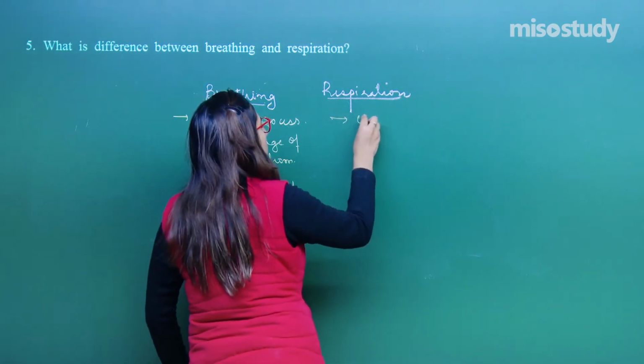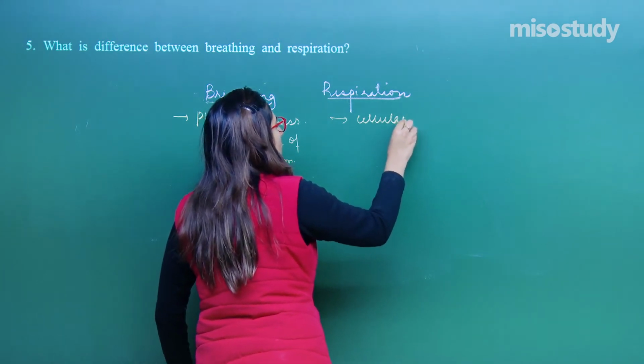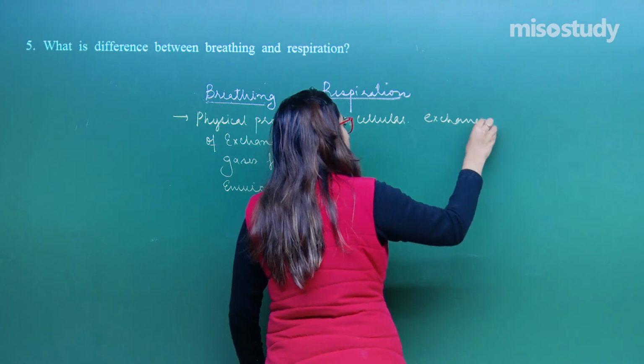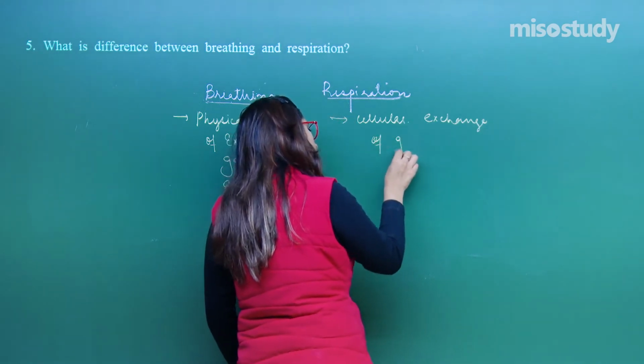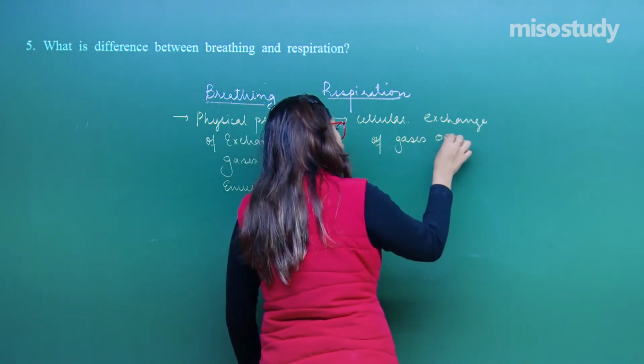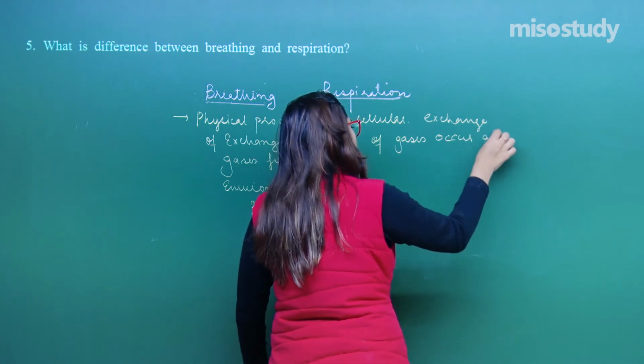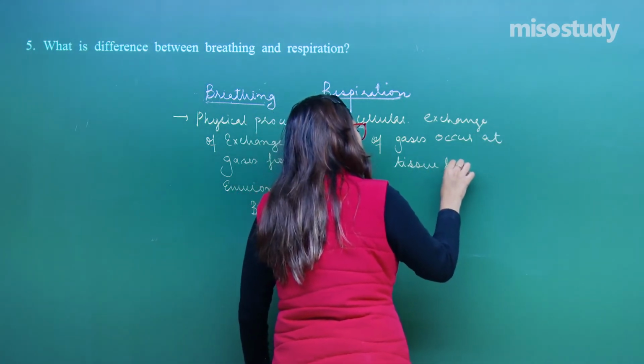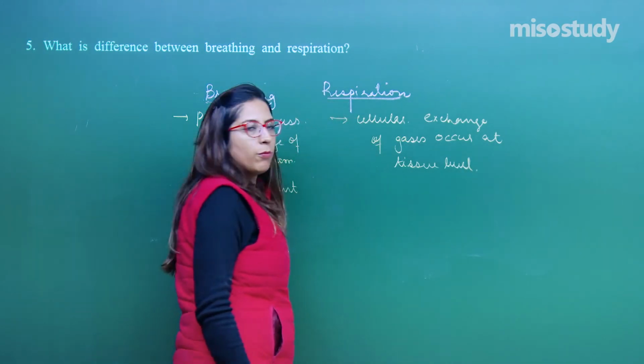Whereas respiration is a cellular process where exchange of gases occurs at tissue level from blood.